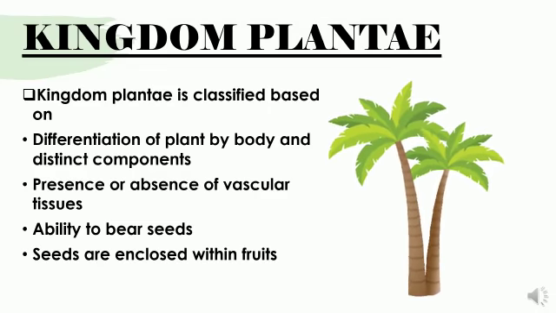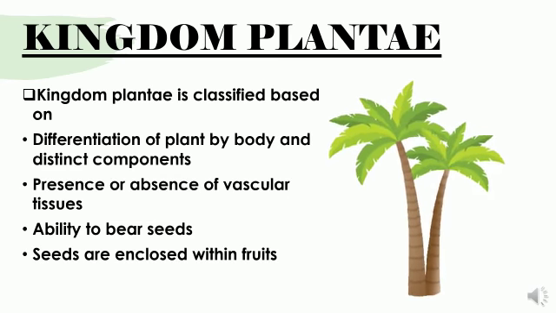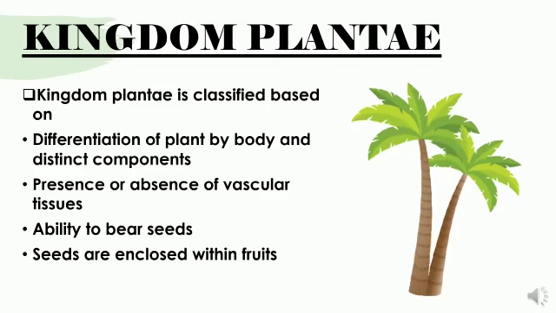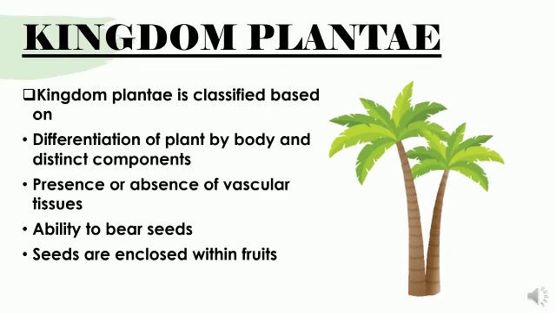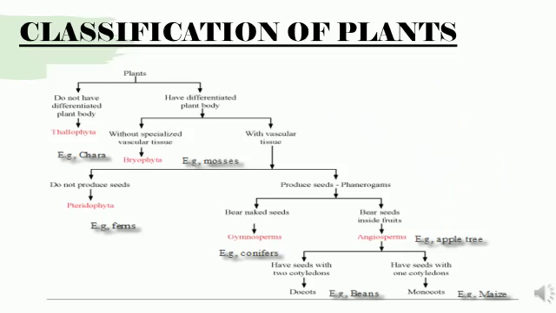Again, in the plant kingdom you see various branches and classifications. Let us look into the detailed concept about classification of plants. Children, in this slide we can see the classification of plants. It is a vast classification. Plants are grouped into two based on the differentiation of the plant body: in one way we can differentiate the plant body, in another way we can't.